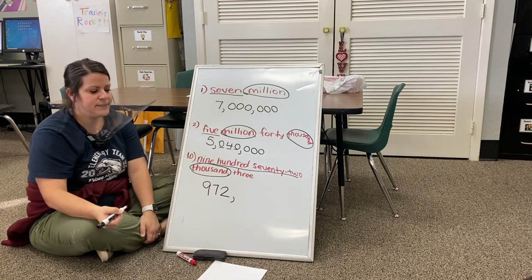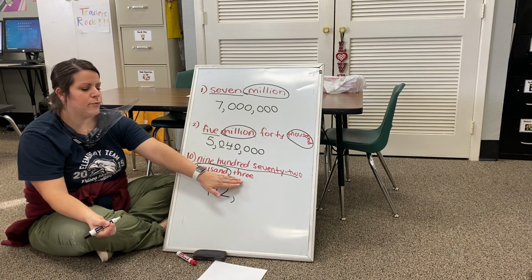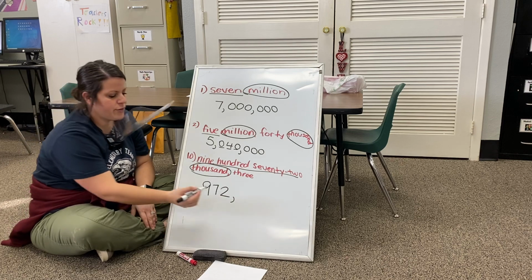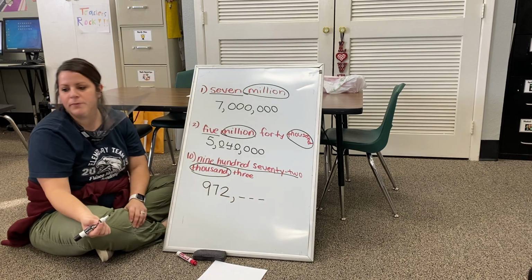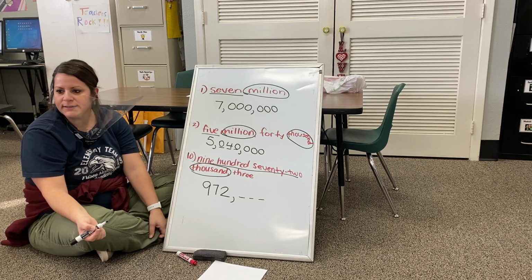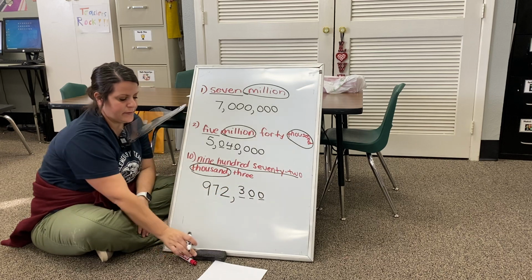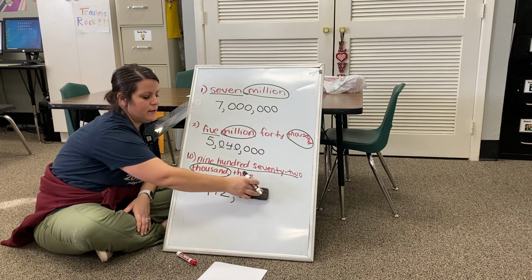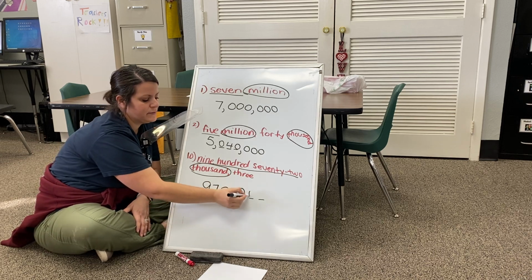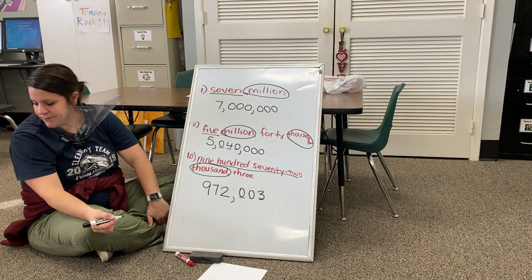Now thousand needs a comma, like this. But I only have 3 places after my comma. How do I make 3 places out of this? Just add zeros. Where do I add the zeros? At the end. No, it's the 3 that goes at the end, and 2 zeros at the beginning. Okay, that's right. So this is your answer for this number.